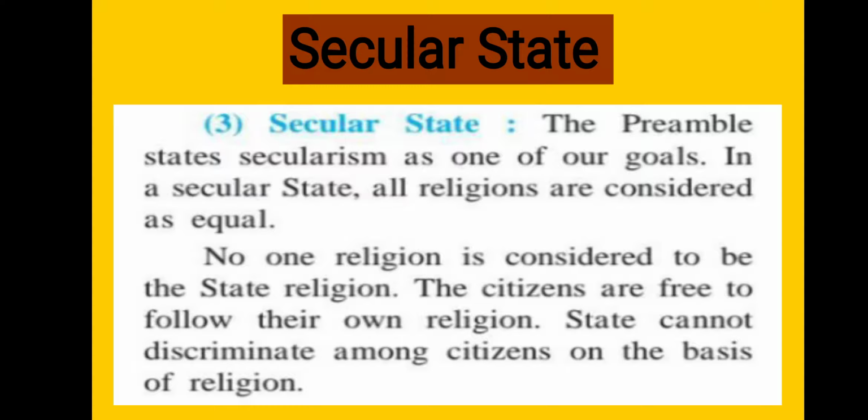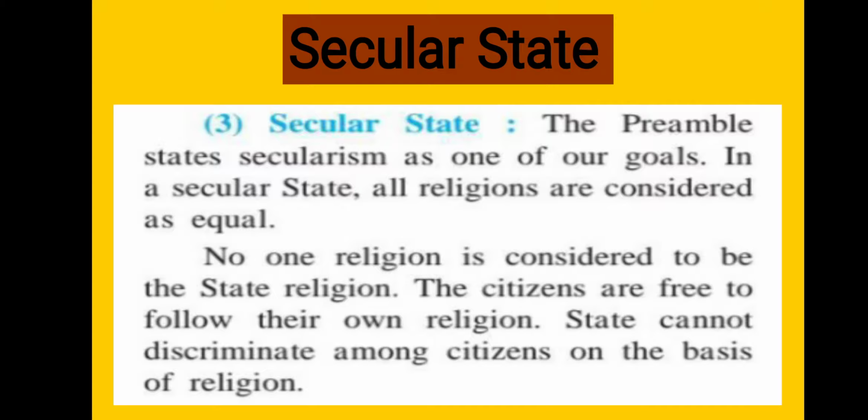Underline this line on page number 68. It will come in true and false. Yes, page number 68, this line at the bottom is given to you. Many times it is asked in true and false. What is the statement? Government cannot discriminate against people or citizens on the basis of religion. It is true. It is a true statement.